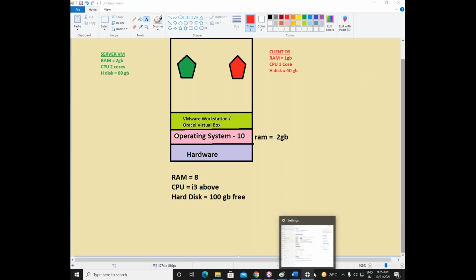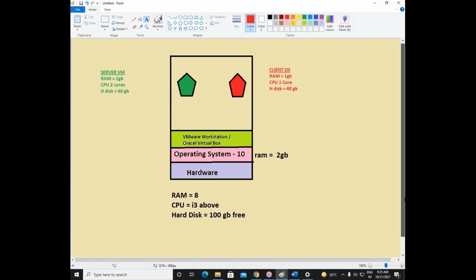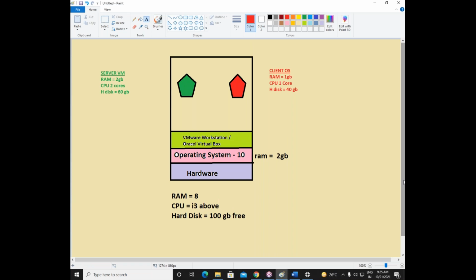This is called virtualization: installing or creating multiple virtual machines, installing multiple operating systems in all these virtual machines, and using them at the same time. We can use both the virtual machines at the same time. This concept is called the virtualization concept. It's a very simple concept to use. It's a very famous technology actually, virtualization technology. So we'll be creating virtual machines and doing all this work.